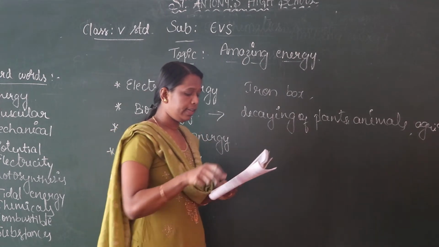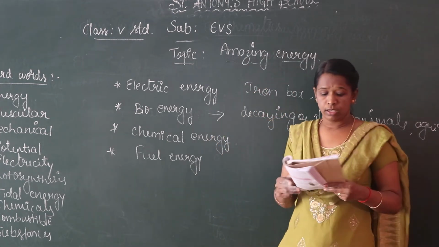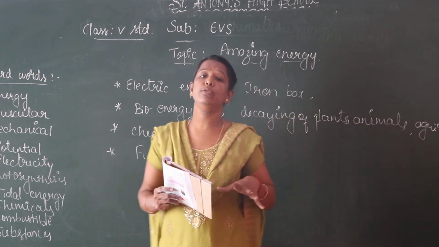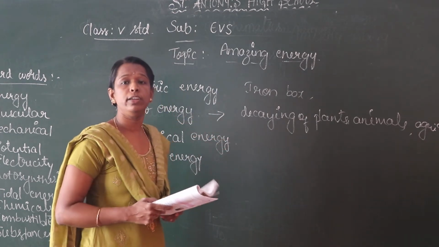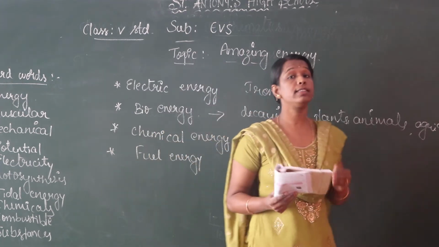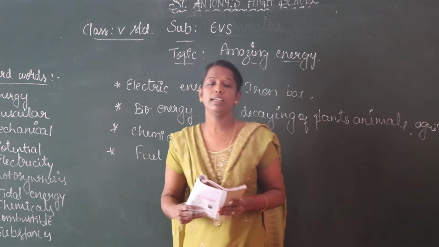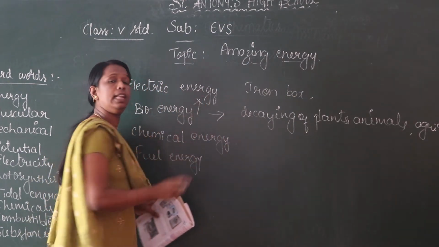are collected, and in the absence of air, using the air, all these residues are collected in a pit and then it will be converted into which gas? Biogas. The energy available from biogas is converted into electric energy. So the biogas also is converted into electric energy.